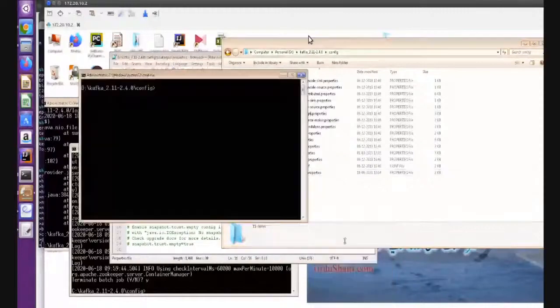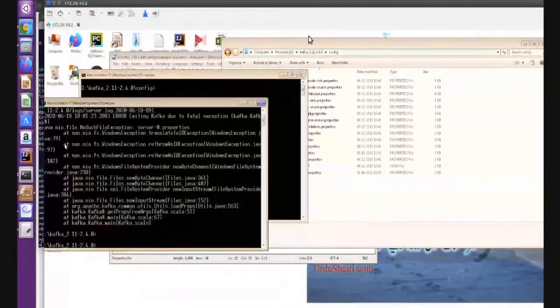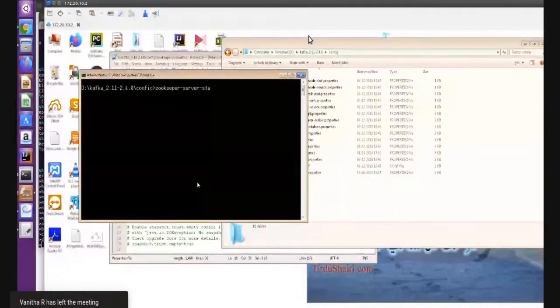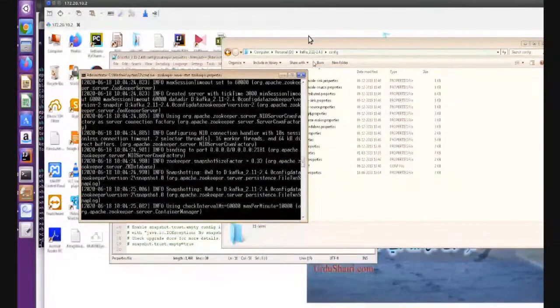So we can run it here. Start. Zookeeper server start, zookeeper.properties. Now Zookeeper is running.